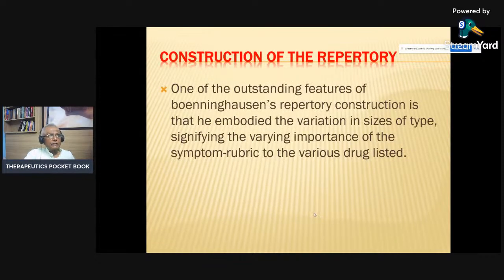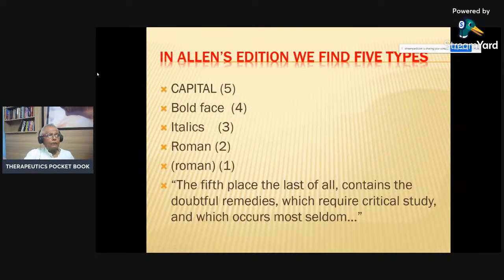Now, construction of the repertory. One of the outstanding features of Bonninghausen's repertory construction is that he embodied the variation in size of type, which signifies the varying importance of symptoms, rubrics to the various drugs listed. Now, in Allen's editions, we find 5 types. The capital letters that we give 5 marks, bold spaces 4 marks, italics 3 marks, Roman 2 marks, and Roman in parentheses is 1 mark.